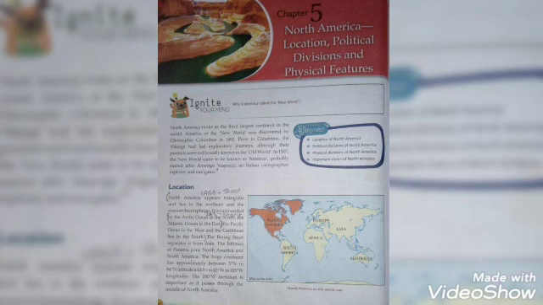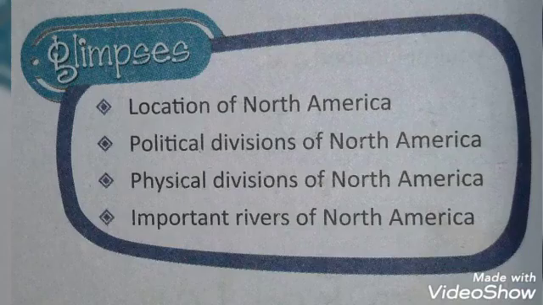The Isthmus of Panama joins North America and South America. The huge continent lies approximately between 5 degrees north to 84 degrees north latitude and from 45 degrees west to 165 degrees west longitude. The 100 degree west meridian is important as it passes through the middle of North America.